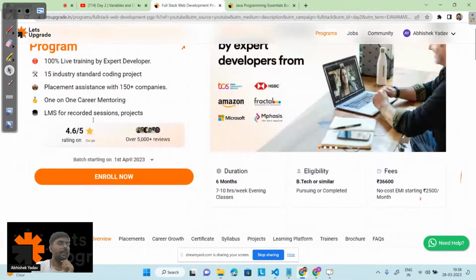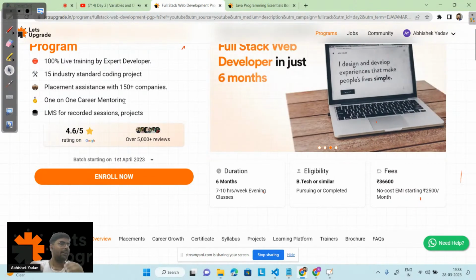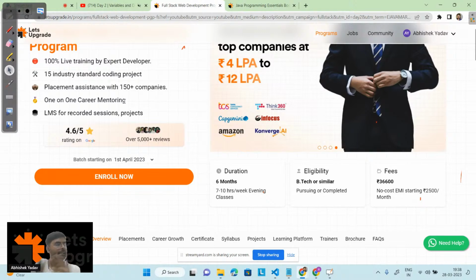And apart from that, there is mentorship and doubt sessions. That is a one-to-one doubt session. If you have any doubt in your current live class, you can take the doubt sessions. And if you have any career related doubt, any resume related doubt, how to approach LinkedIn, anything, you have the mentorship session also, right?